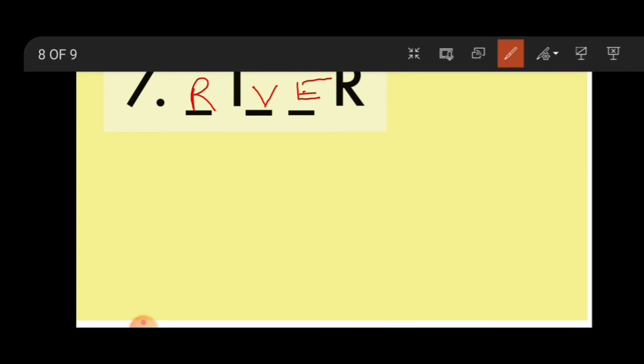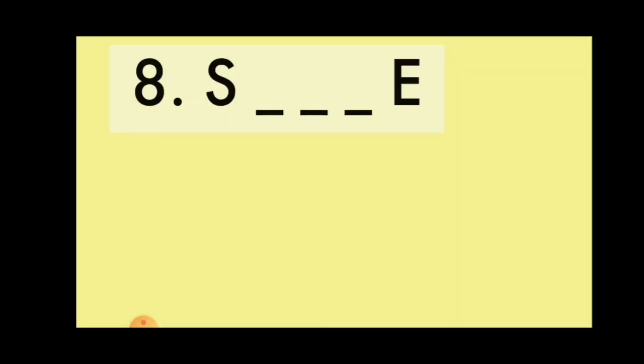Okay, kids? Now come to the last one. S dash dash dash E. Very simple. It's an animal which you can see in the picture. Can you guess? Who is sitting on the tree? It starts with S. Very simple.